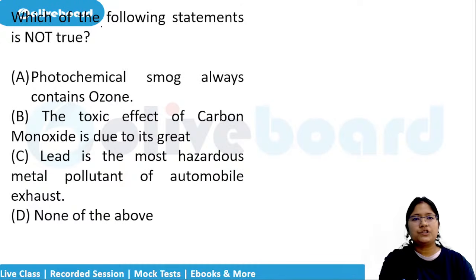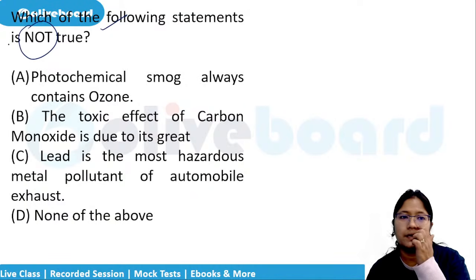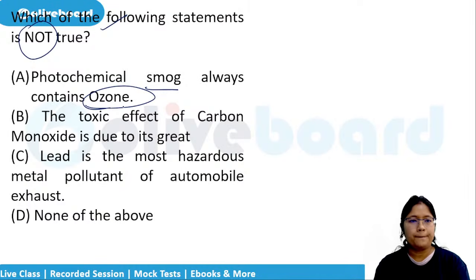Okay, next question. Which of the following statements is not true? In these questions, always know whether they're asking correct or not correct. Photochemical smog always contains ozone. Always contains ozone or not. The toxic effect of carbon monoxide is due to its, okay, this has not come here. Lead is the most hazardous metal pollutant of automobile exhaust. And this question actually did not come fully, so I'll leave this, okay?